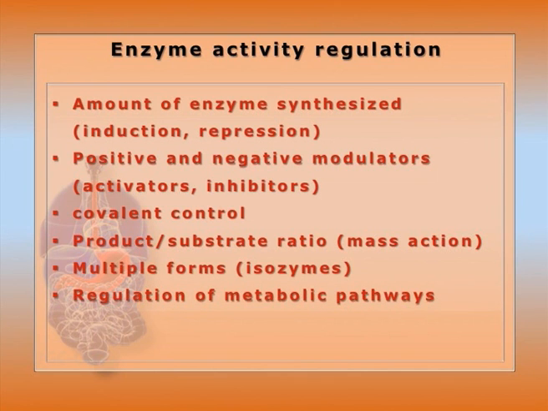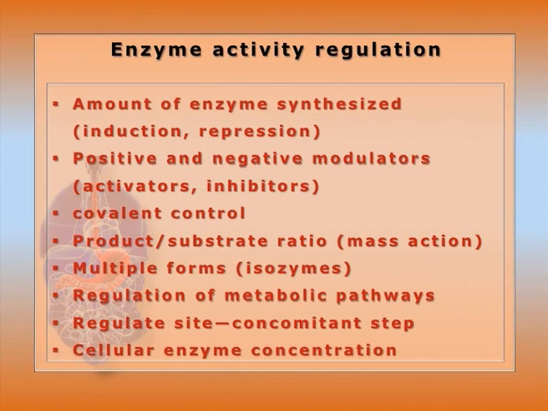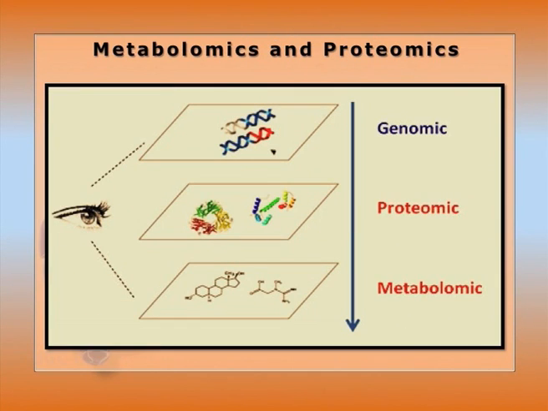Regulation of the metabolic pathway, like phosphofructokinase, regulation at the site of the committed step reaction, as well as cellular enzyme concentration with respect to pyruvate carboxykinase and glucose concentration. Metabolomics and proteomics. So, mass spectroscopy will help us to know the metabolomics and proteomics related to the enzyme isolated from or secreted by the tumor cell, which is taken as the marker. Then it can be characterized, isolated and purified, and within the natural or normal cell that effect can be monitored.